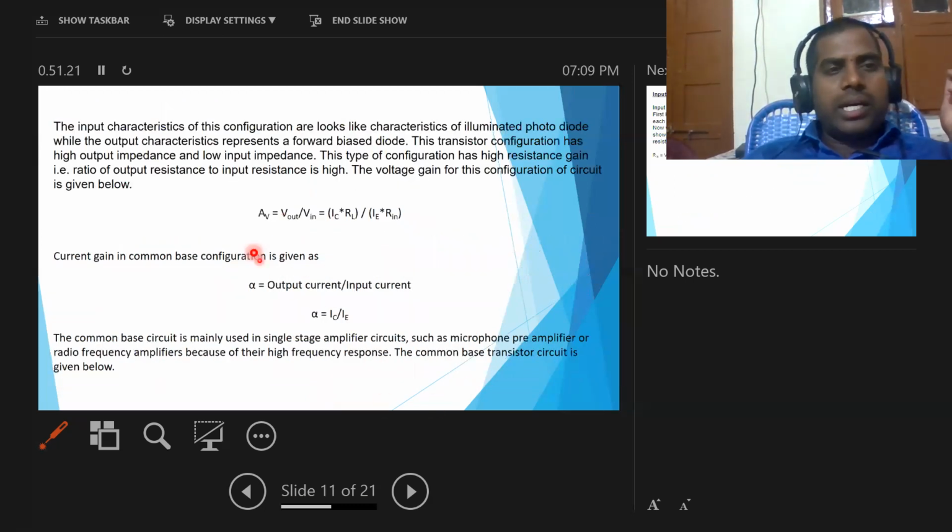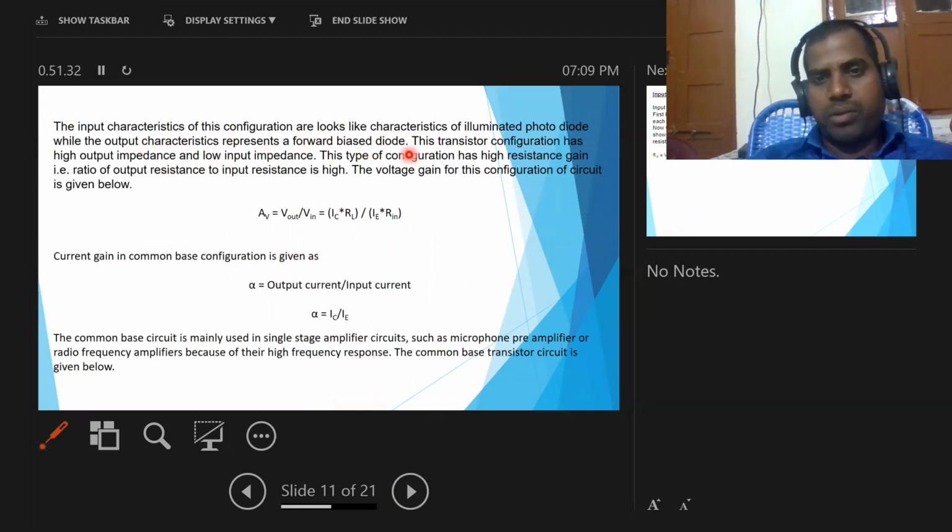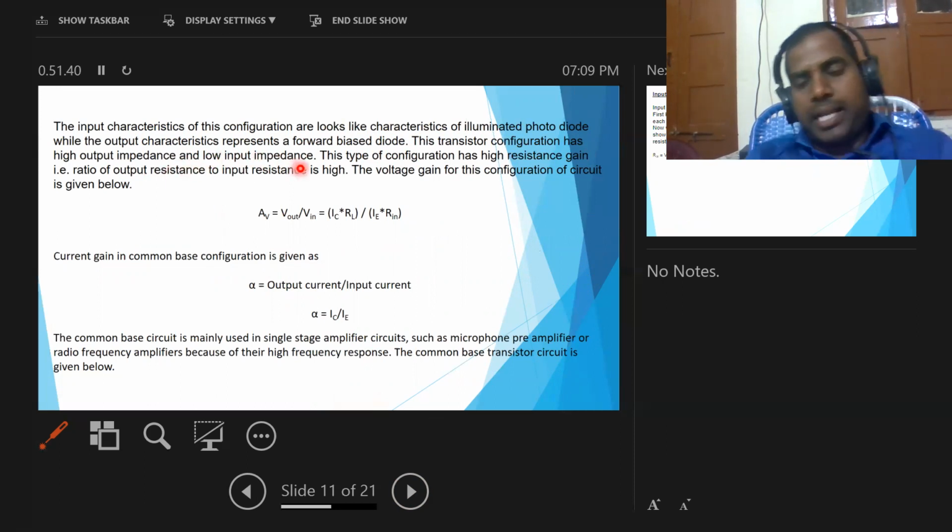Now the input characteristics of this configuration look like the characteristics of an illuminated photodiode, while the output characteristics represent a forward biased diode. This transistor configuration has high output impedance and low input impedance.